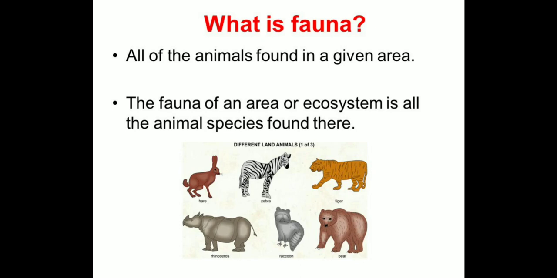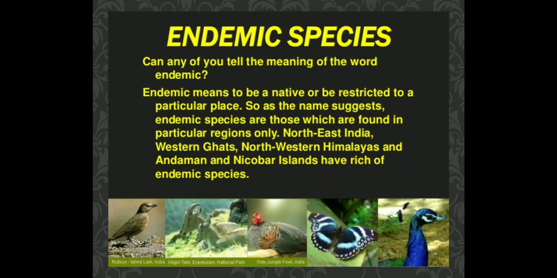You might have seen teak trees, which are very tall, and many animals inside the forests. These types of trees and animals of the forest have their own habitat and we should not disturb them. The plants and animals found in a particular area are called the flora and fauna of that area. Activity 7.5, you have to try to identify the flora and fauna of your area and list them, that you will do in your copies.